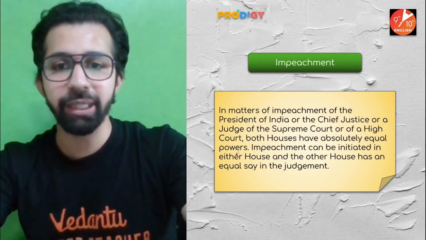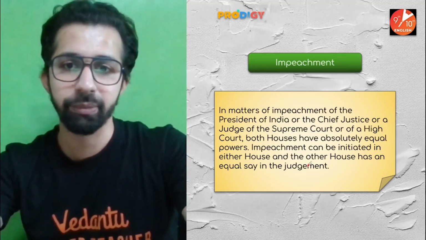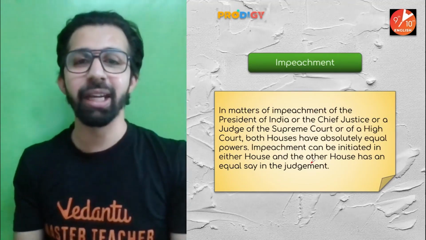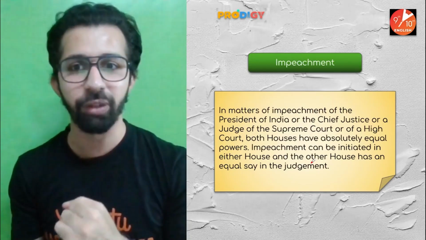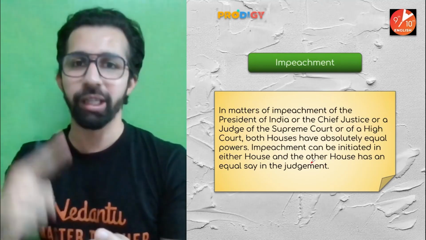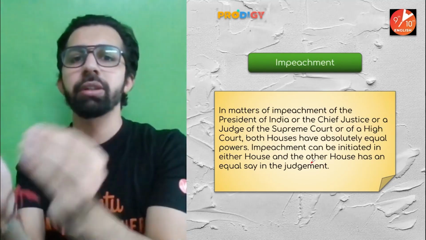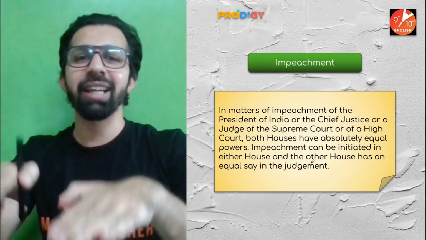Impeachment can be initiated in either house and the other house has an equal say in the judgment. Okay, so basically, you have to remember that in the impeachment process of the President of India or the Chief Justice or the judges of the Supreme Court and High Court, both have equal power. Okay, this is what you guys are supposed to remember. Here they have an equal power.